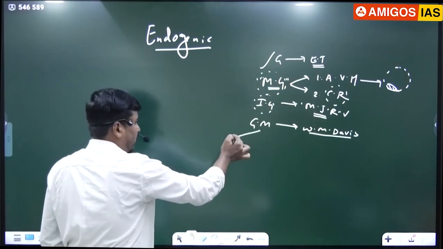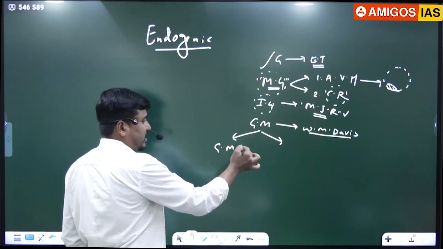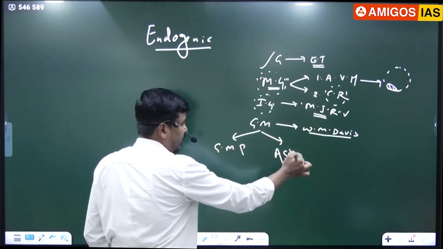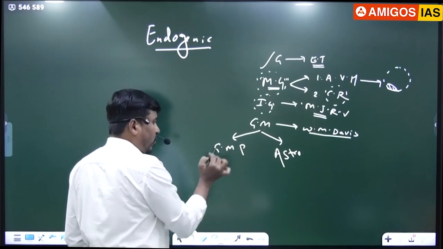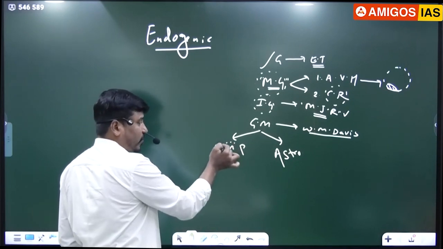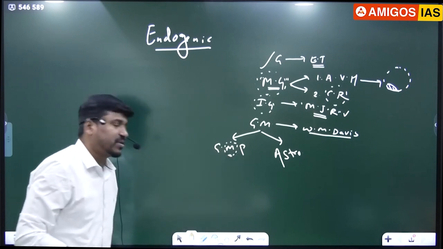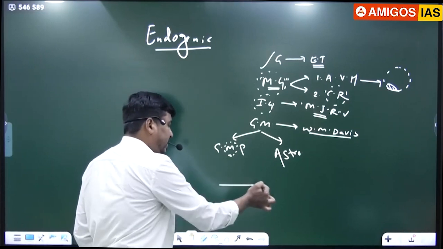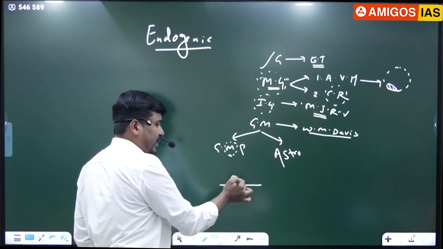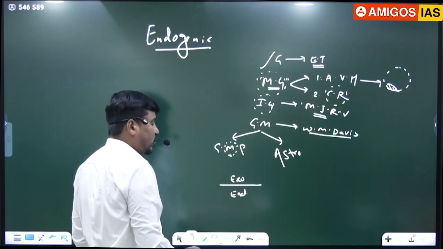Within geomorphology, there are two important topics: one is geomorphic processes and the other is astronomy. Within that, we are discussing geomorphic processes. Geomorphic processes are processes that modify, alter or form different physical features of the earth. The processes that take place above the earth surface are known as exogenic, and those that take place within the earth are known as endogenic.